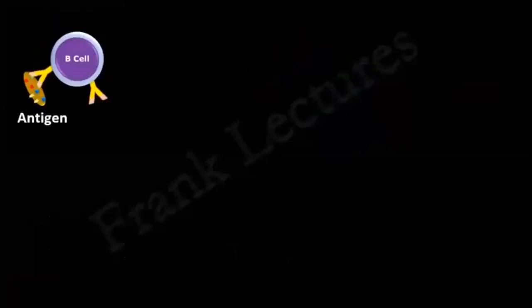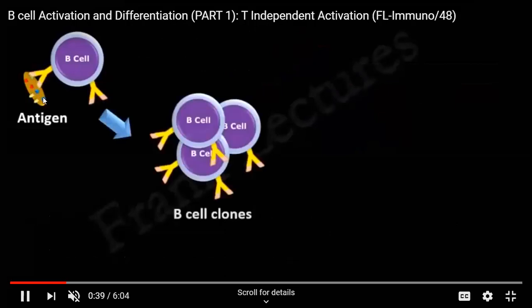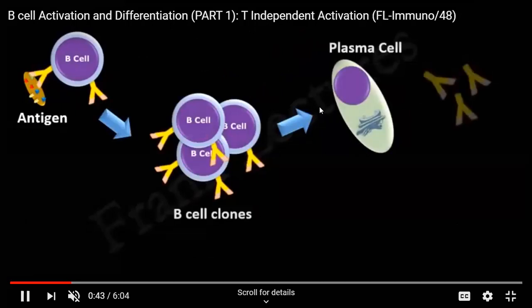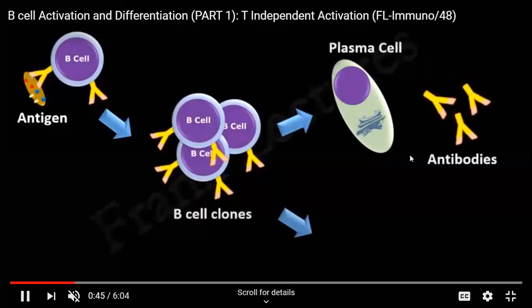Now, for example, there is an antigen here. You see this antigen? A B cell will recognize that antigen, go and bind to it with the help of these receptors, and then it will form its clone. Many B cells will be formed. Cloning of the B cell will happen, and then it will form plasma cells, from where the various antibodies related to that antigen will be formed. And we will also have the formation of memory cells.